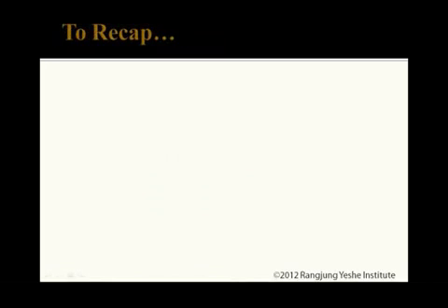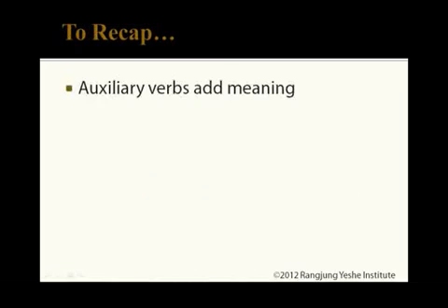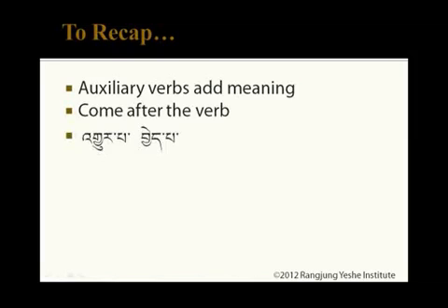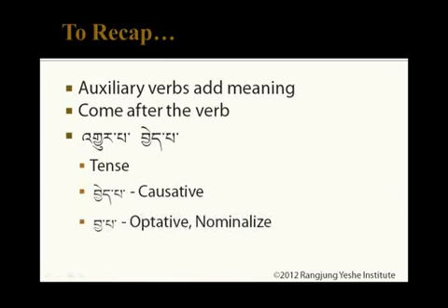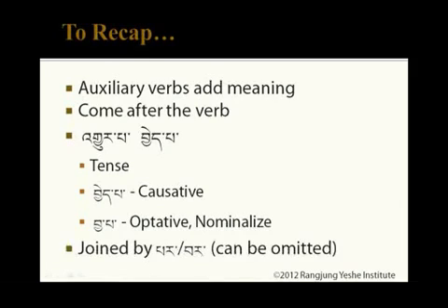To review, auxiliary verbs add meaning to verbs and are placed immediately after the verb that they modify. Gyurwa and chepa are common auxiliary verbs. They can indicate tenses. Chepa can add a causative sense to a verb, and cha can make a verb optative, that is, indicate that one must do something, or it can nominalize a verb, placing emphasis on the object of an action. Auxiliary verbs are usually joined to the main verb by par or bar, but this can sometimes be omitted.